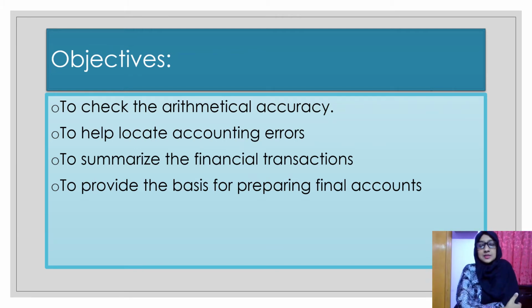Last but not the least, to provide the basis for preparing final accounts. At the end of the trial balance, by analyzing the debit balance and the credit balance, one gets to know about the profit, loss or financial position of the business.